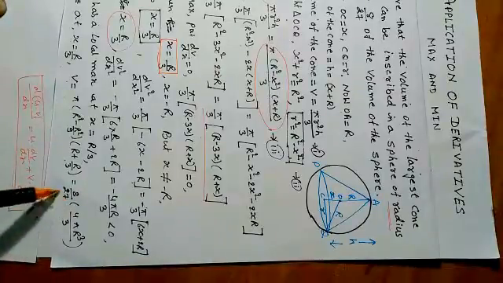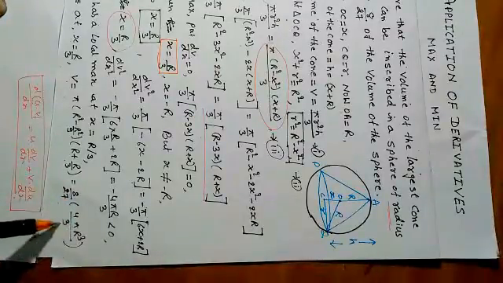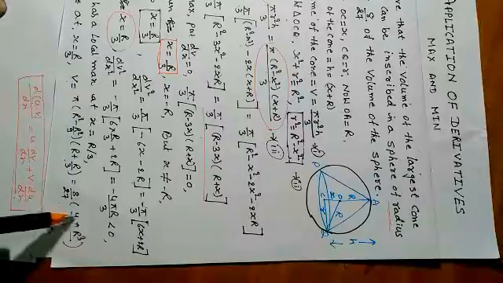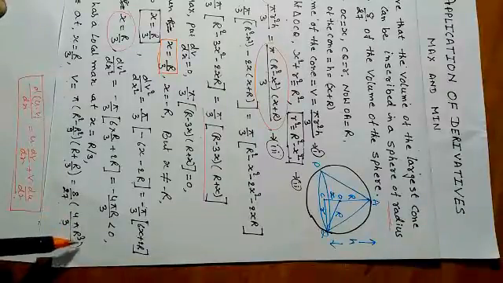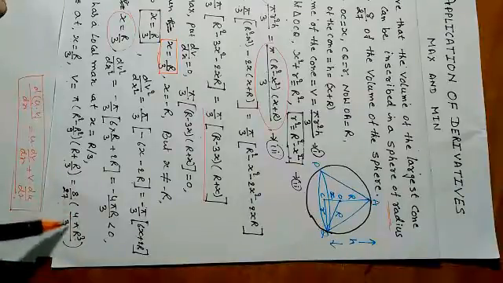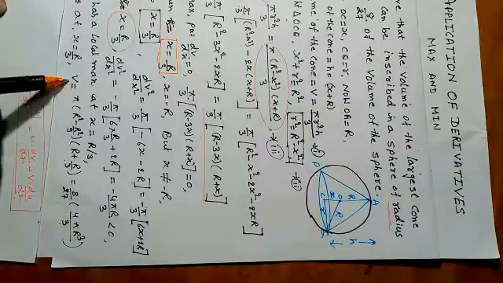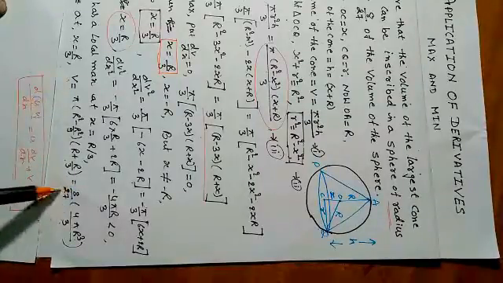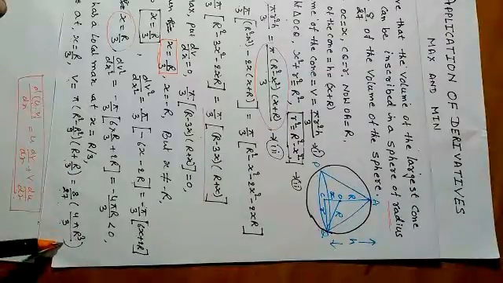We get 8 by 27 into 4 pi R cube by 3. Now 4 by 3 pi R cube is the volume of the sphere. So we prove that the volume of the largest cone that can be inscribed in a sphere is equal to 8 by 27 of the volume of the sphere.